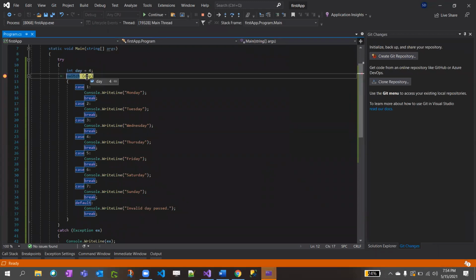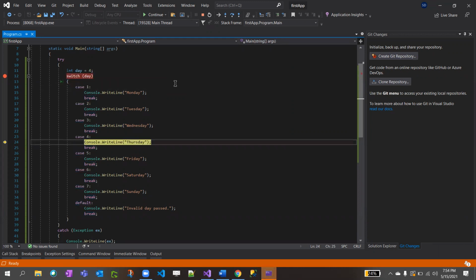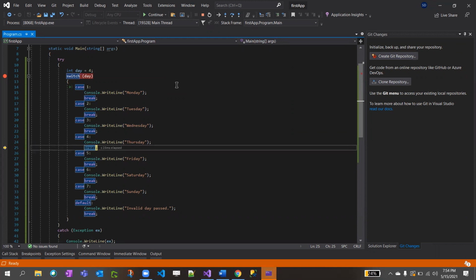Right now, if you see day equal to 4, I'll just press F11. See, it automatically went to case 4. It didn't check for 1, 2, 3, right? And as soon as this got executed, it says break. Break means come out of that execution block, not the whole application. It doesn't close the whole application. It just comes out of that block.